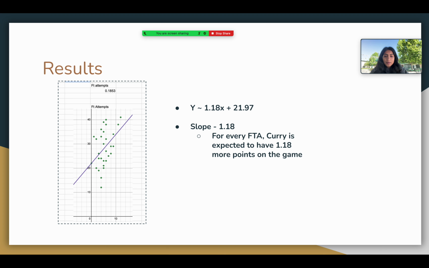Now moving into free throw attempts, our R-squared value here was 0.1853, and our line of best fit equation was y is approximately 1.18x plus 21.97. So the slope here is 1.18, and this indicates that for every free throw attempt, Curry is expected to have 1.18 more points on the game as a whole.